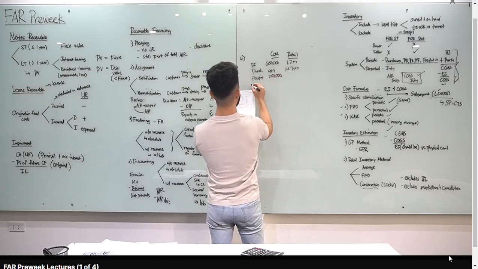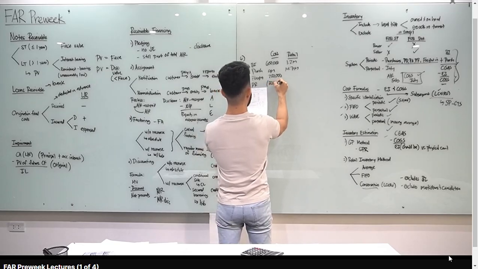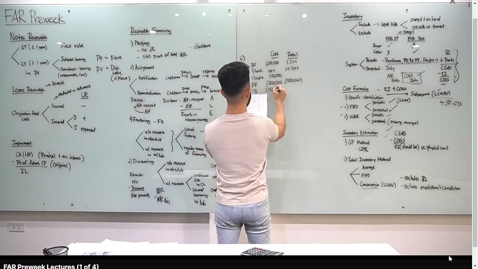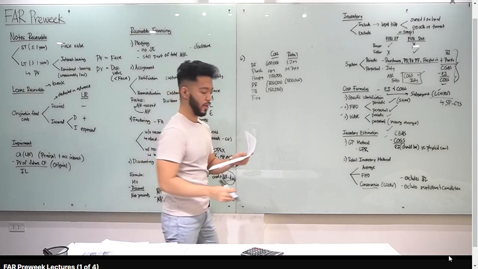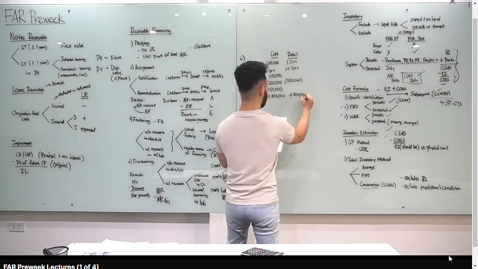Siyempre, walang retail yan. Purchase returns, 100,000, siyempre negative yan. Retail is 500,000 negative. Purchase allowances, minus 150,000. Departmental transfer in, T-in na lang, transfer in, positive yan. Plus 200, plus 300. Pag transferred out naman, minus naman yan.